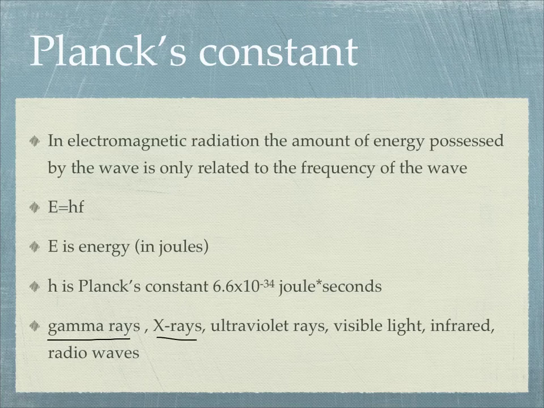And then next we have X-rays. You know how X-rays can penetrate bone and let us see all that stuff inside your body. That's because they have more energy than the next ones. And then it's ultraviolet rays. And then we get into the visible spectrum, which is pretty small. And then below that, we have infrared and then radio waves. So the ones with the least amount of energy are radio waves. The ones with the most are gamma rays.